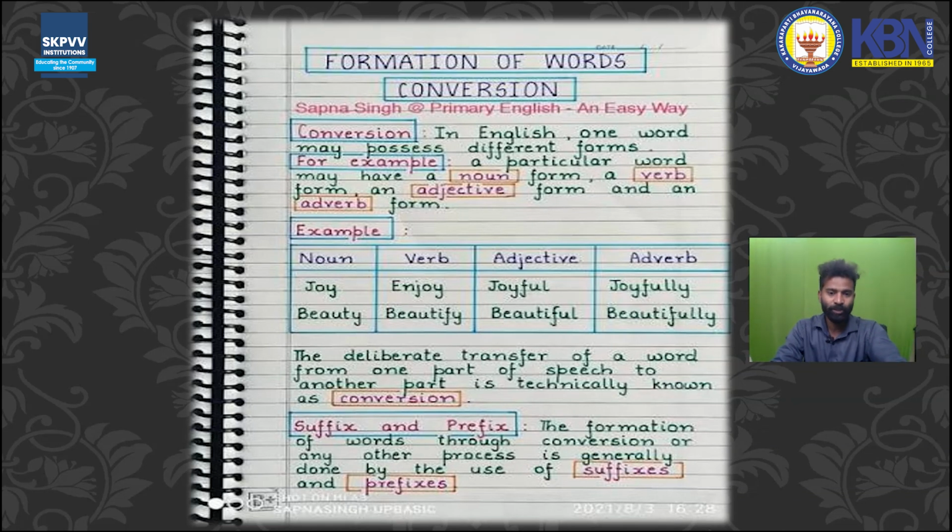Okay, next one, the deliberate. One more definition, the deliberate transfer. That means deliberate means we wantingly doing it. Okay, that's called deliberation. The deliberate transfer of a word from one part of speech to another part of speech is technically known as conversion. So basically we are changing the parts of speech from noun to verb, adjective to adverb, then adjective to verb. It can be done in any way. Whatever is asked of you, you just have to do that.